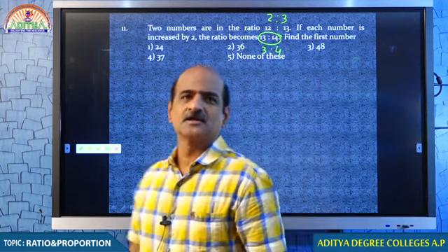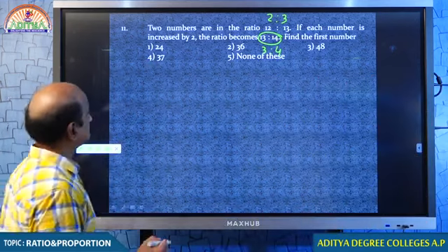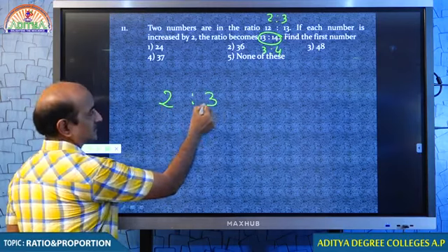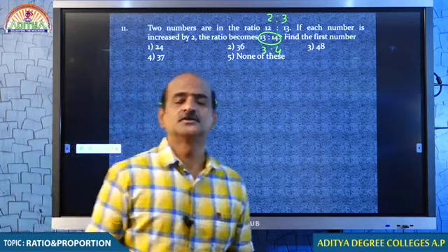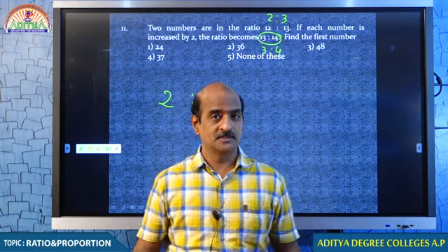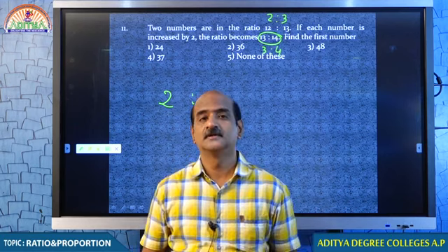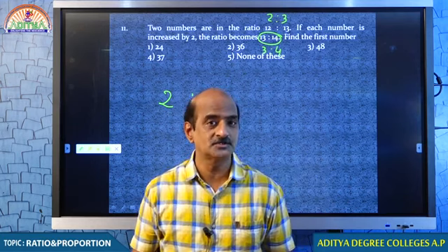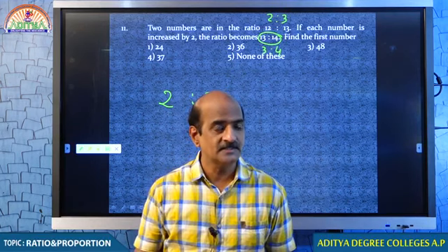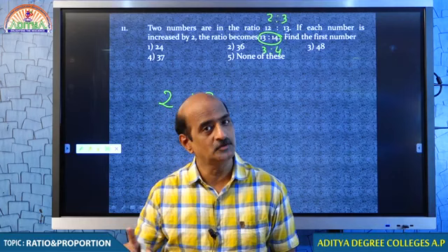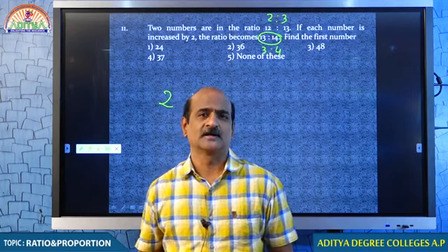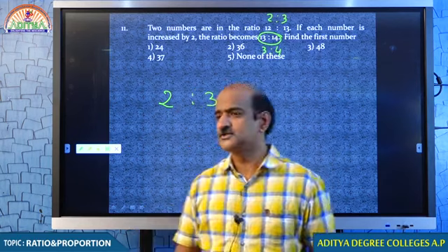Very good, students. Now let us see how we need to answer this question. Remember, two numbers are in the ratio 2:3. 2:3 is the ratio between the numbers. Remember, they are not the numbers. The numbers are in the ratio 2:3. In the sense, the numbers may be 2, 3, 4, 6, anything that is a multiple of 2:3.